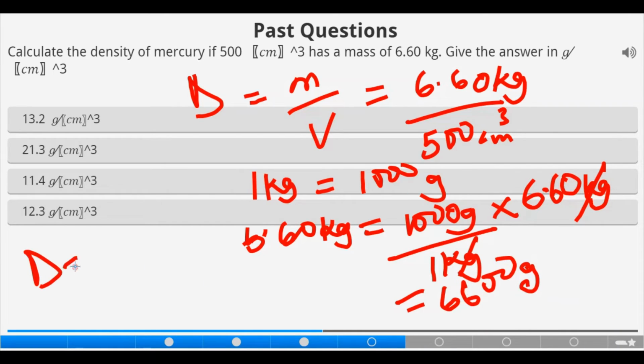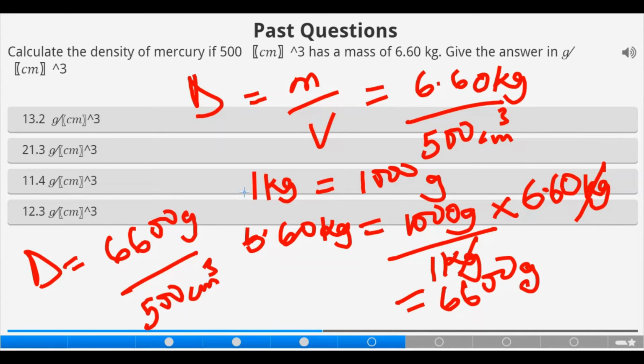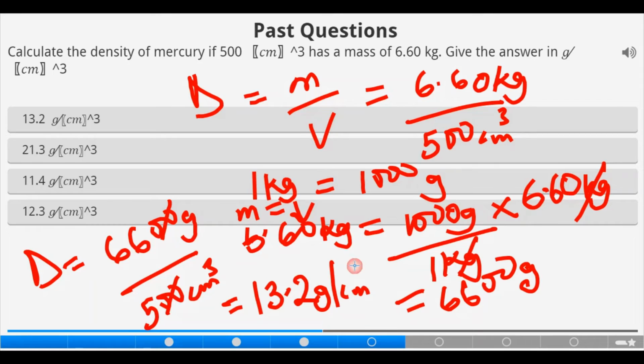So density now is 6,600 gram all over 500 cubic centimeter. Don't forget that we are changing the unit of the mass. That's what we just did here. So this and this will go. 66 divided by 5. 5 in 6, that's 1. In 16, 3. Remainder 1, that's 10. 5 in 10, that will be 2. So you have 13.2 gram per cubic centimeter.